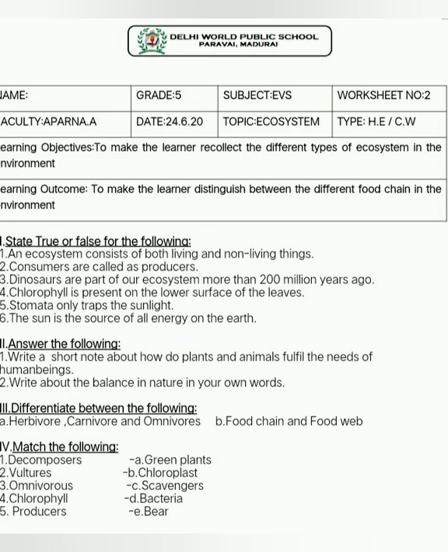The sun is the source of all energy on the earth. It's absolutely true. Moving on to the second Roman letter, answer the following. Write a short note about how plants and animals fulfill the needs of human beings. So what are the things we are getting from the plants and animals? Let's go to it. Plants and animals fulfill most of the needs of human beings.